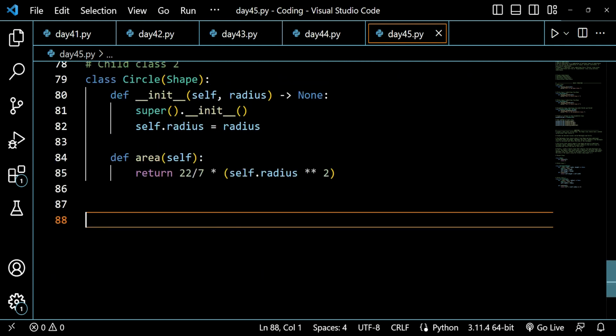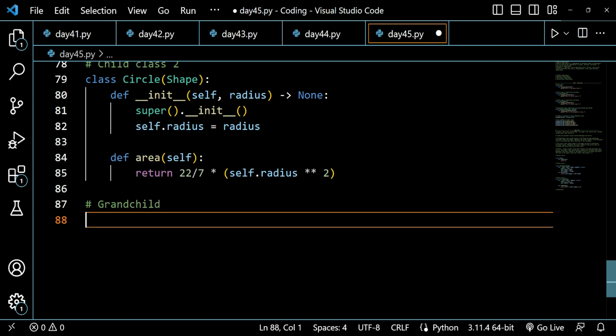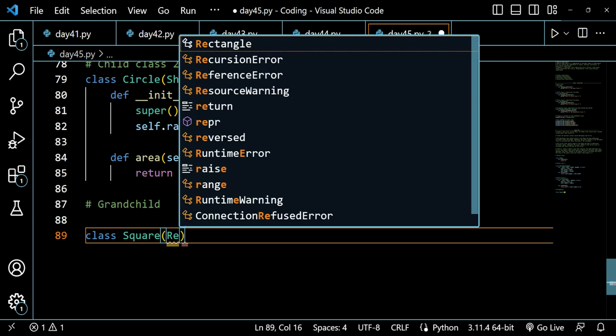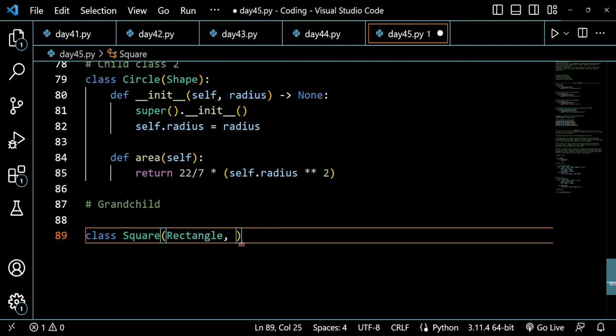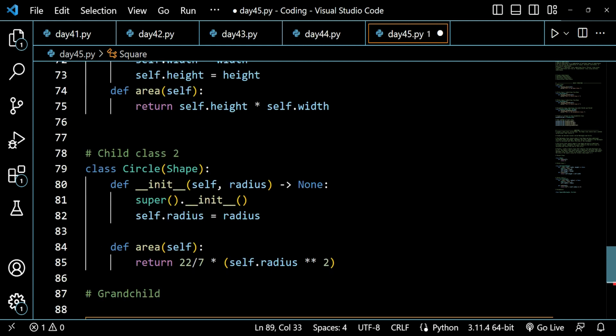So let's create a grandchild, and its name is, we all know it's square, so I will be writing square, and it will be inheriting from both rectangle and circle. So we will be writing rectangle, and then I will be writing circle here. This is an example of multiple inheritance, because I'm inheriting from two different parent classes. So the square has parent classes circle and rectangle now.